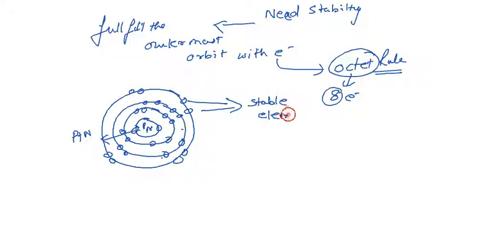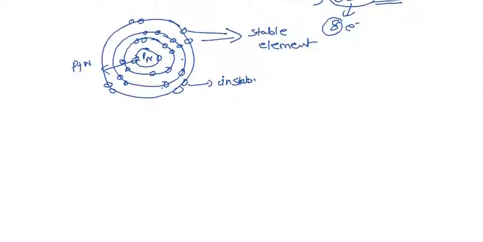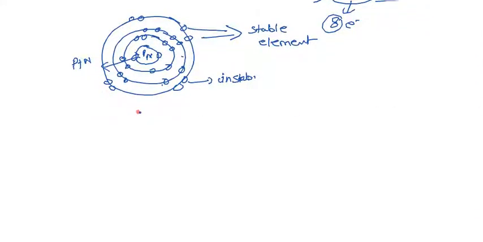If there are fewer electrons in the outermost shell, that creates instability. So to get stability, atoms take part in chemical bonding.